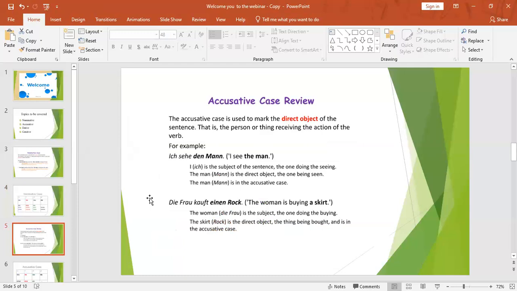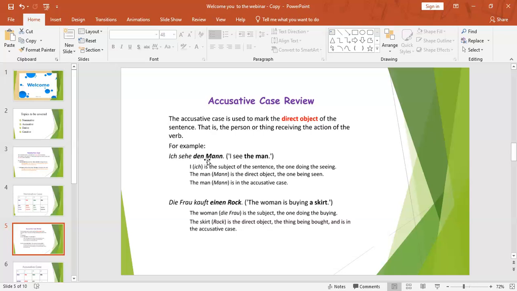So the accusative case is used to mark the direct object of the sentence. Very simple. The accusative case explains what the direct object is in the sentence. What is a direct object? When a person is doing the action, for example, ich means I. You can see they have given the meaning in English also: Ich sehe den Mann. I see the man.